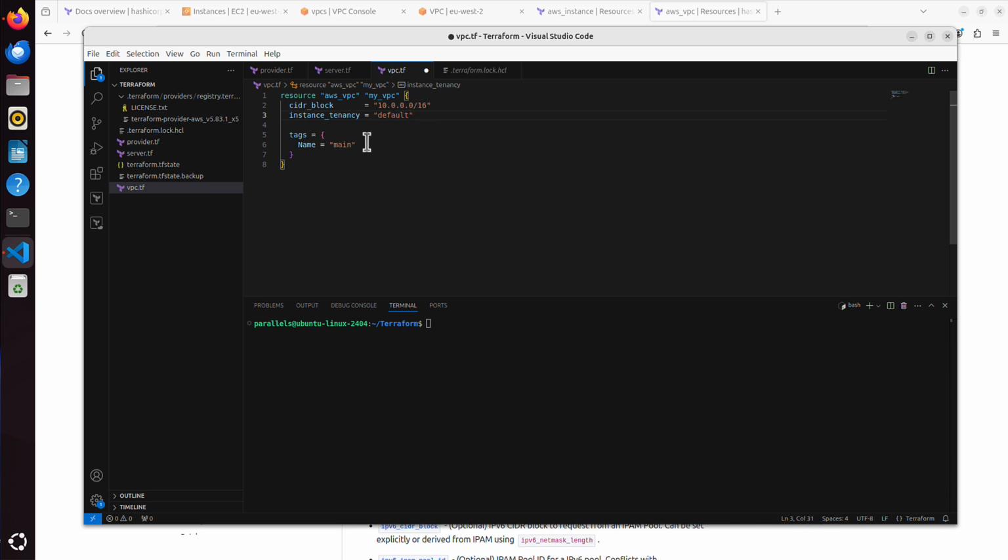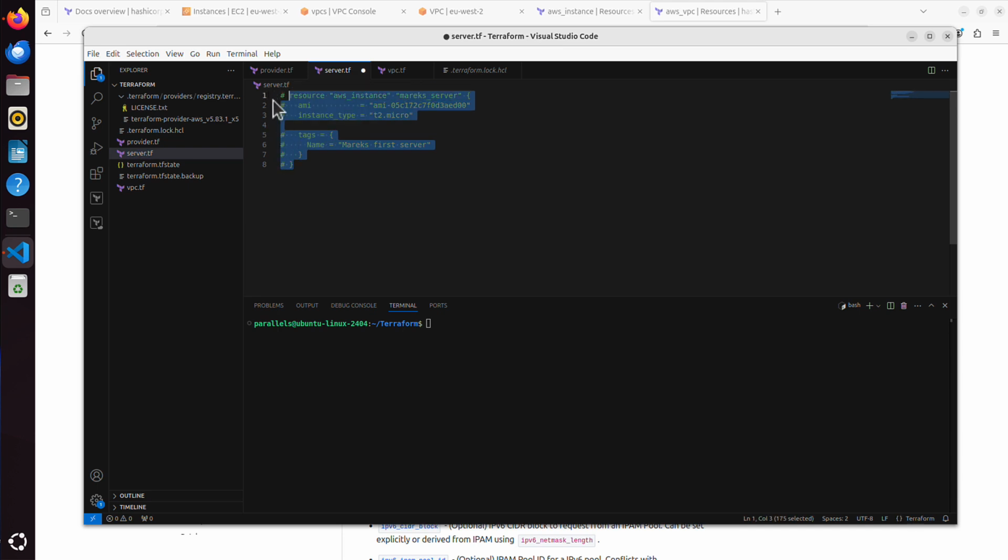But the name, for my VPC, the name that will be shown in AWS actually, I will change it to my VPC, something like that. And I will press Command S to save it. And just to test it, I will go back to my server, but what I will do, I will comment it out.